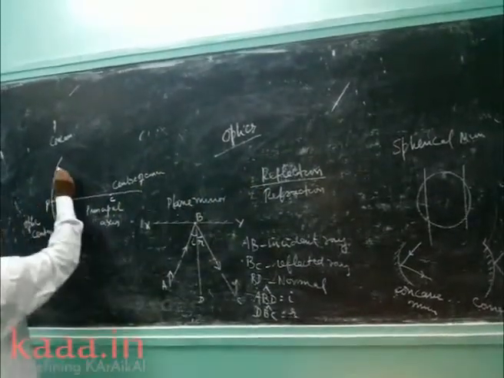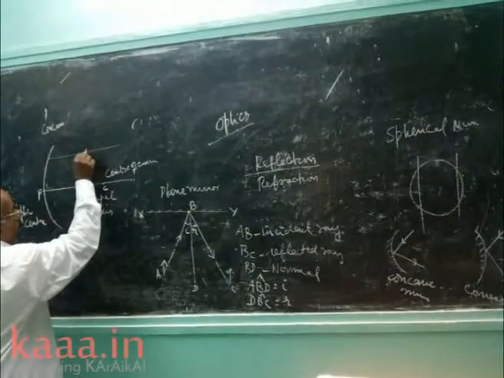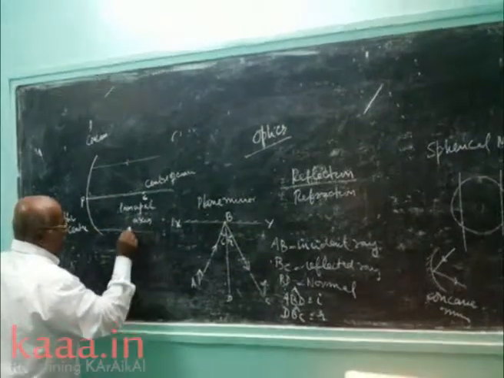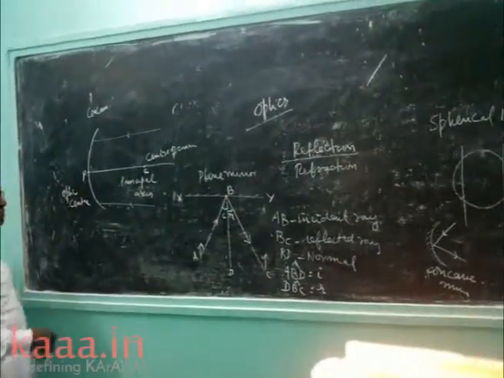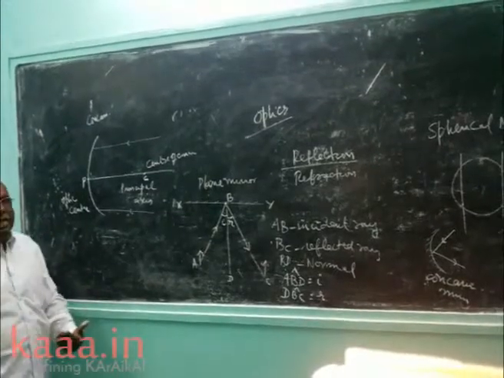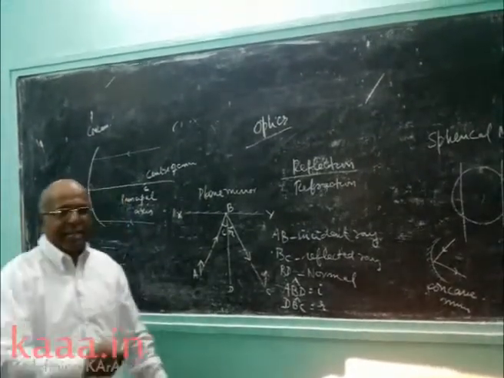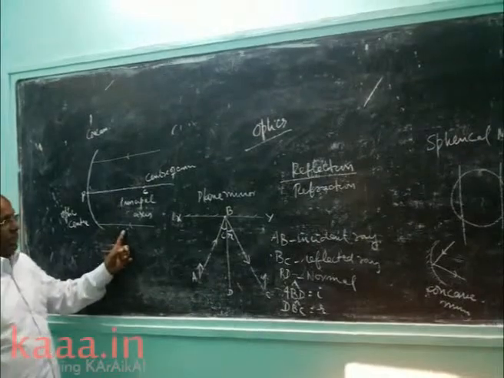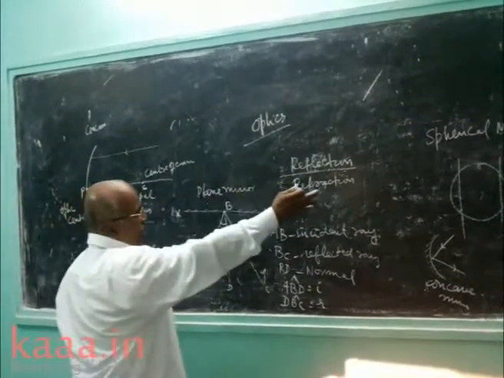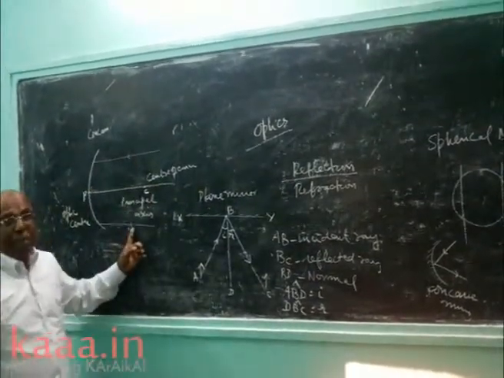See the arrow, parallel rays. The arrow mark is very important. Many rays are coming, but for my consideration I am taking 2 rays. Now the object is at a far off distance, so the 2 rays are coming parallel.